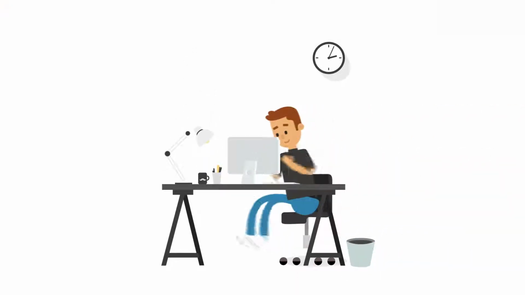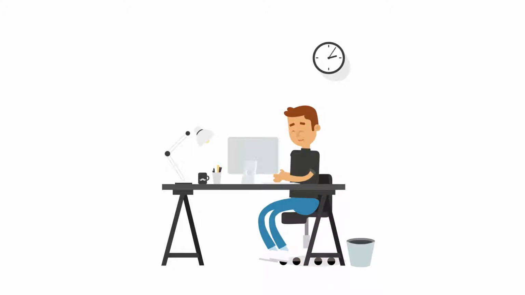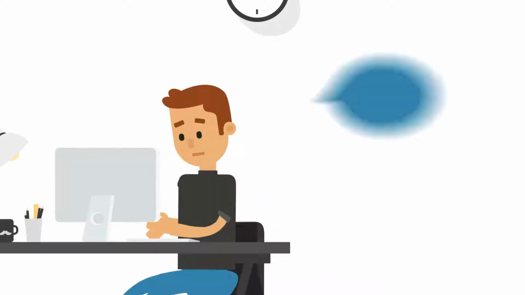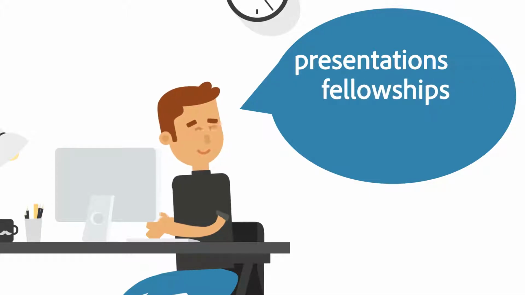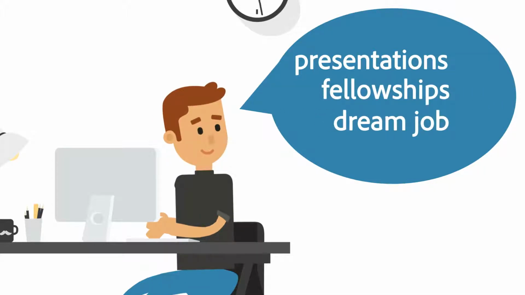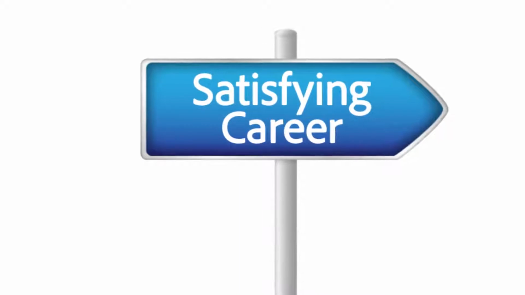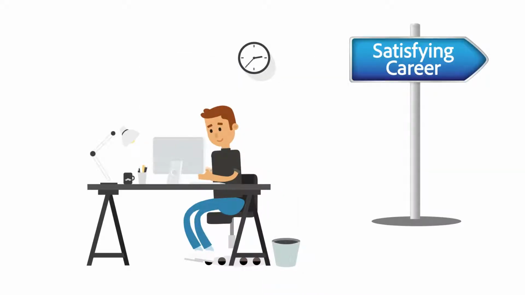If you don't know where you want to go or what you want to do, you might feel stuck and frustrated. But if you have a vision, identifying specific stepping stones and goals like presentations, maybe a prestigious fellowship, or even your dream job, then you'll get there. By setting effective goals and tracking your progress in Chem IDP, you'll be more organized with your time and efforts and demonstrate the progress to yourself and to others.